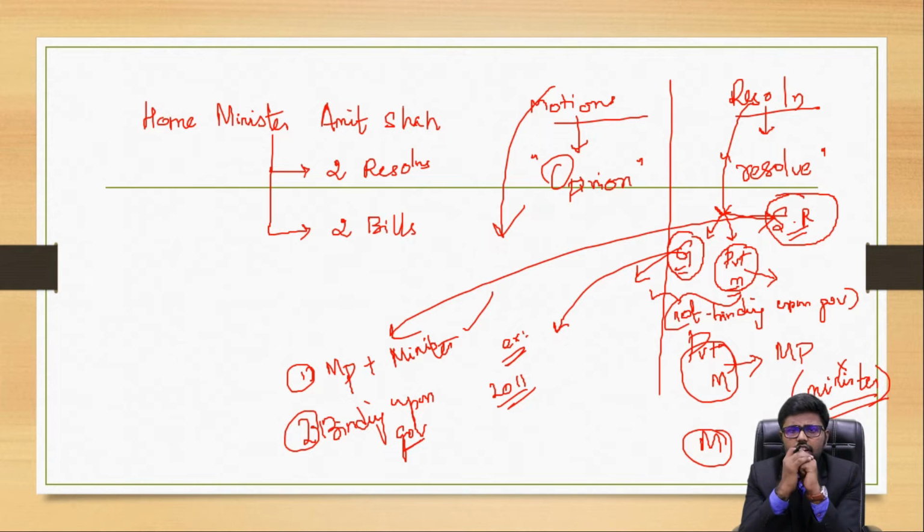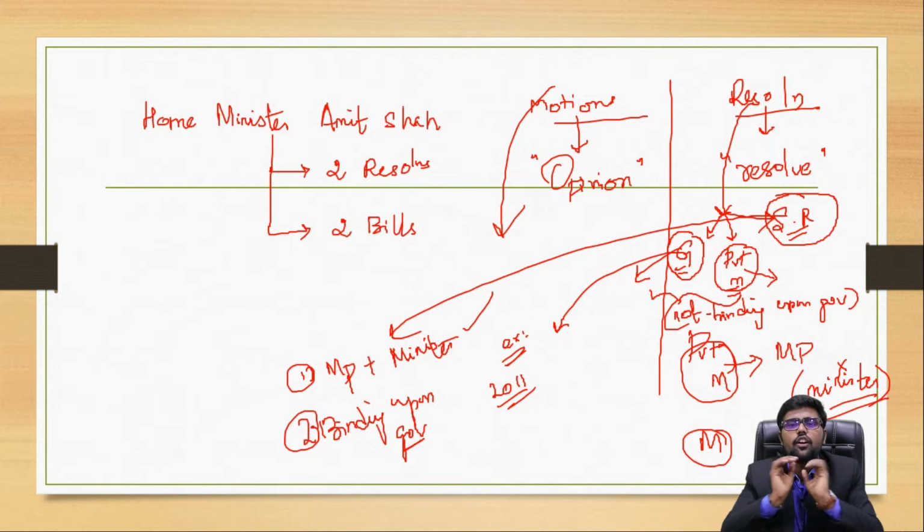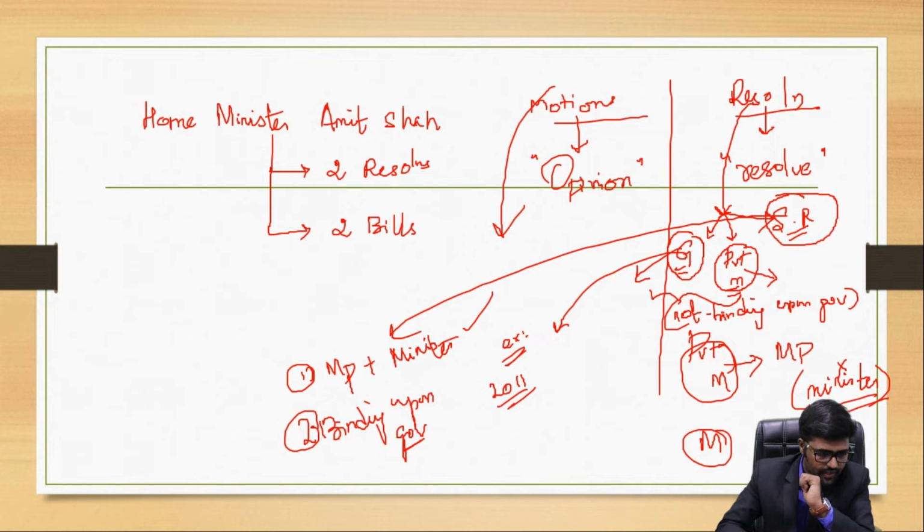Now, let me tell you what it actually is. A statutory resolution is nothing but a resolution which is based on certain provisions of the Constitution or the provisions of an act of Parliament.